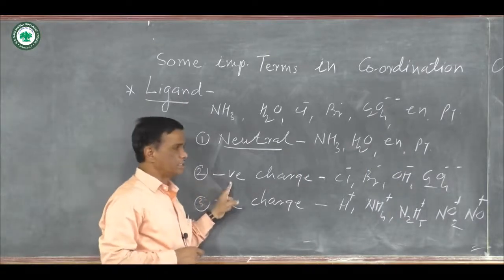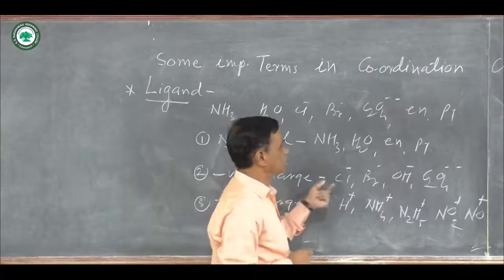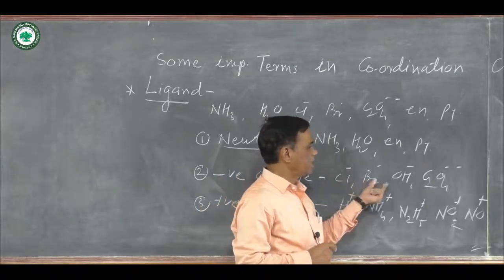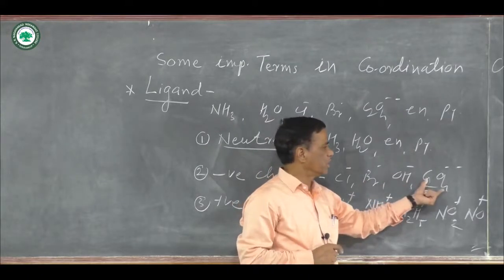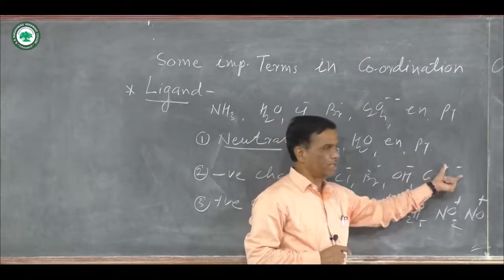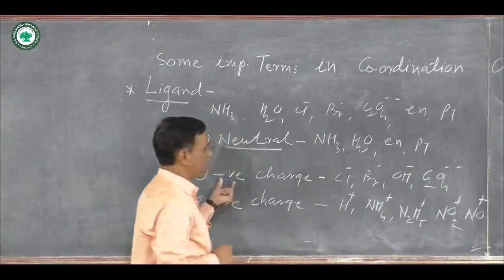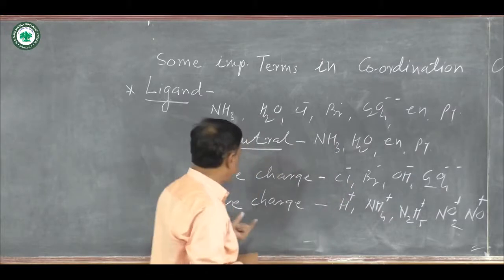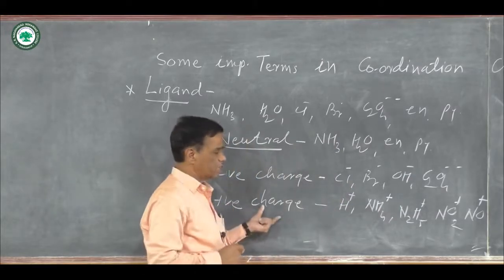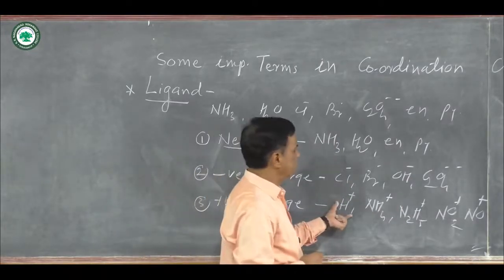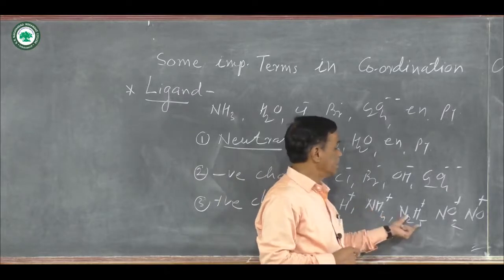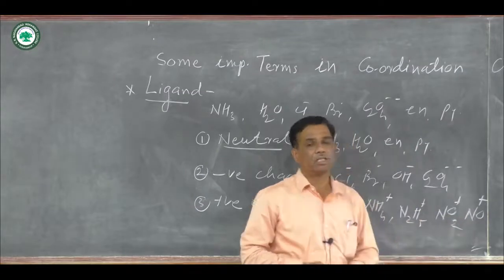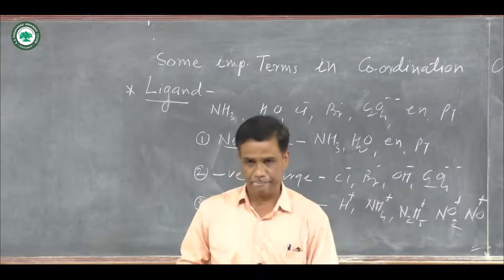Negative charge ligands are in anionic forms: Cl minus, Br minus, OH minus, oxalate ion C2O4 double minus, because charge on these ligands is negative. Positive ligands mean positively charged ligands: H plus, NH4 plus, N2H5 plus, NO2 plus, NO plus.